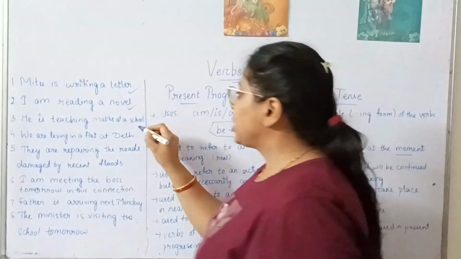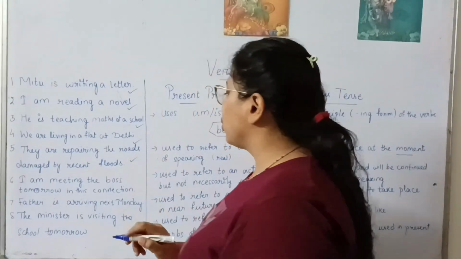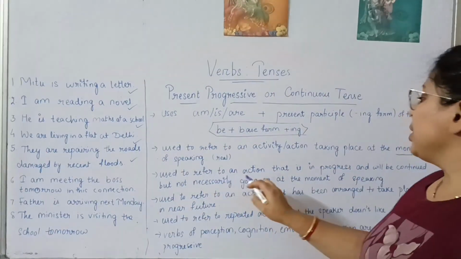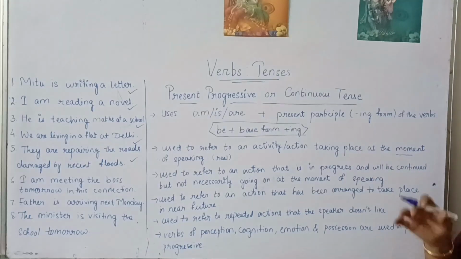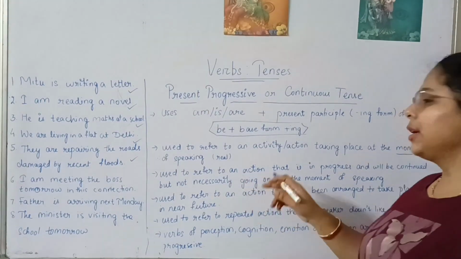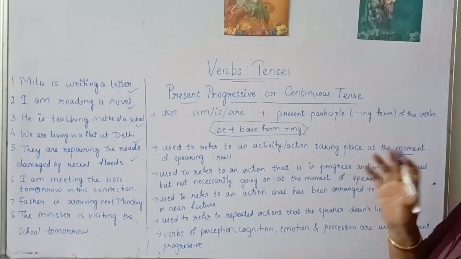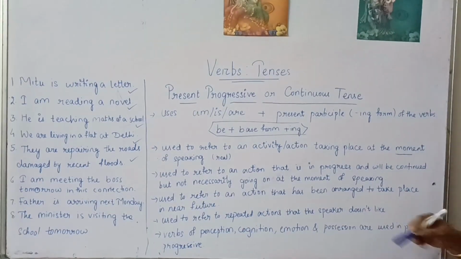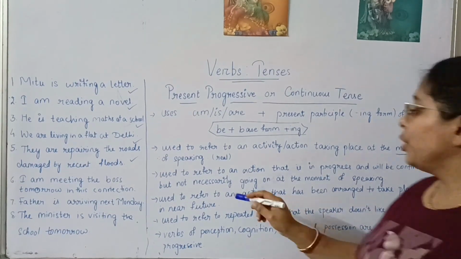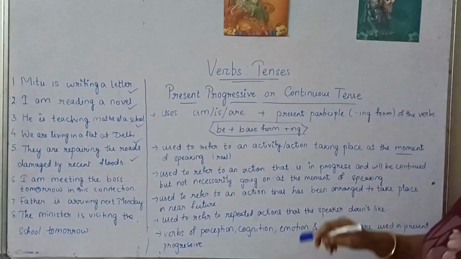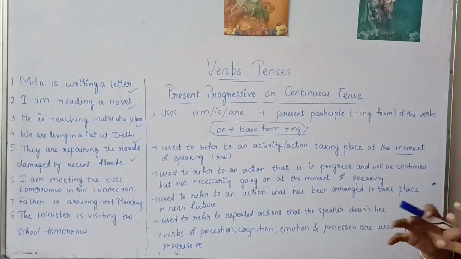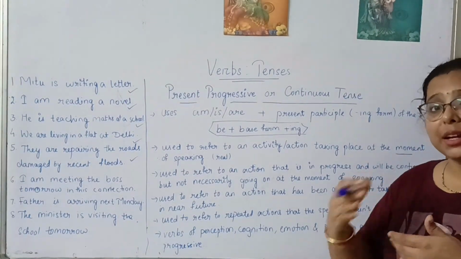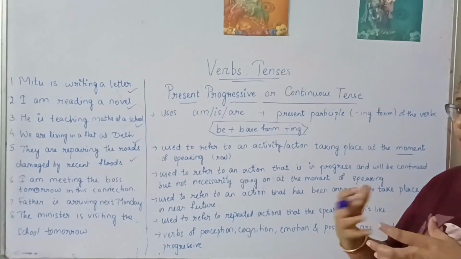So these three examples show the second rule, which is referring to an action that is in progress and will be continued but not necessarily going on at the moment of speaking. Next, it is used to refer to an action that has been arranged to take place in the near future. The action has already been arranged and it will take place in the near future.